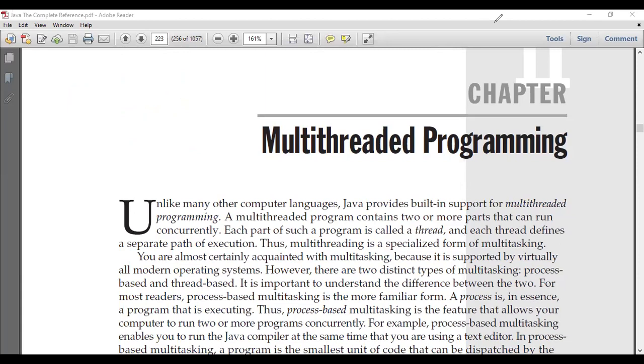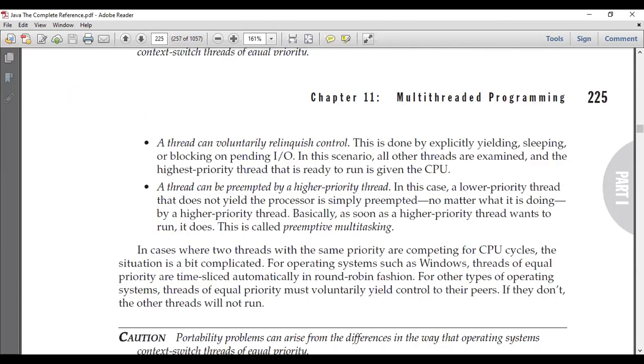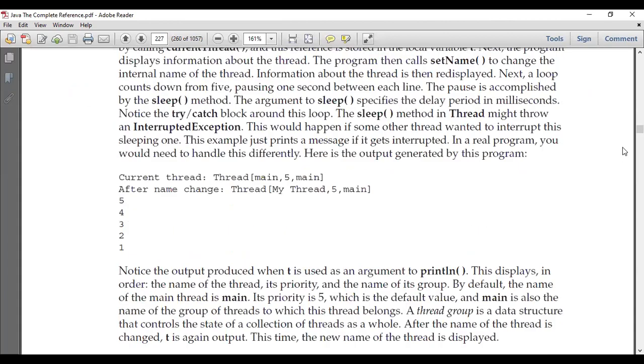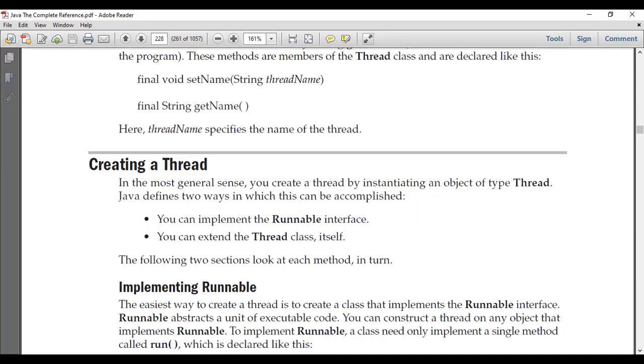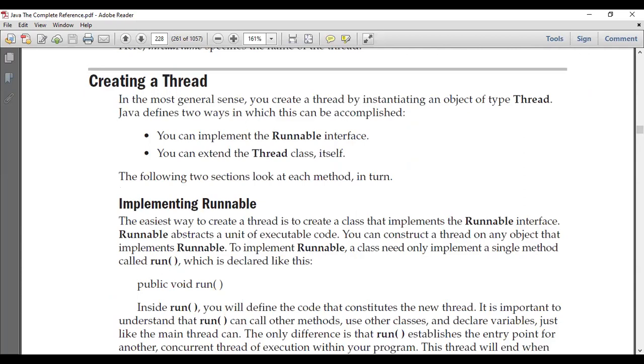Okay, so let me clear my drawings. Let me scroll down to the text. This question is very, very important, what I'm going to discuss right now. How to create a thread in a program? There are two different ways we can create a thread. The first way is by implementing the Runnable interface. The second way is by extending the Thread class. So these are the two different ways we can create a thread inside our program.